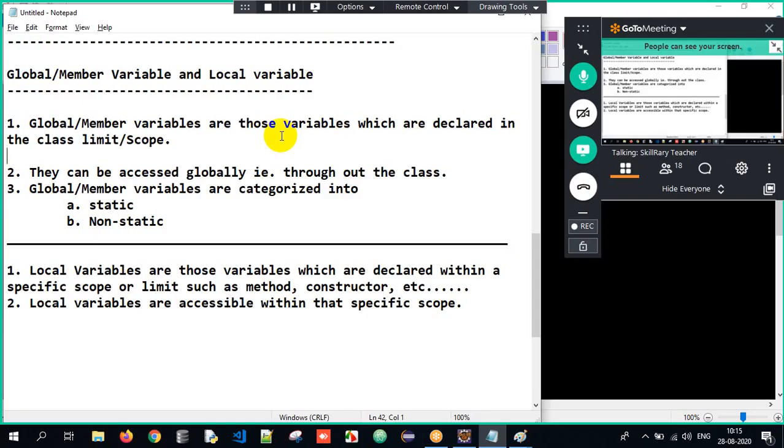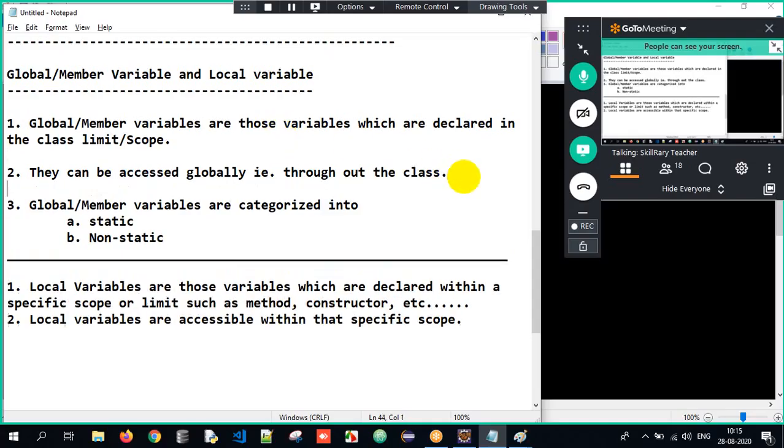If you find the declaration in the class, it's a global variable, and it can be accessed globally, meaning throughout. They are further classified into static and non-static. Local variables are declared within a specific limit, such as a method or a constructor, and they are accessible only within that specific scope. We cannot access them outside.